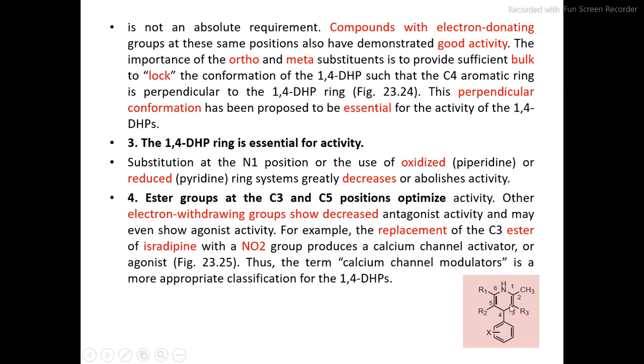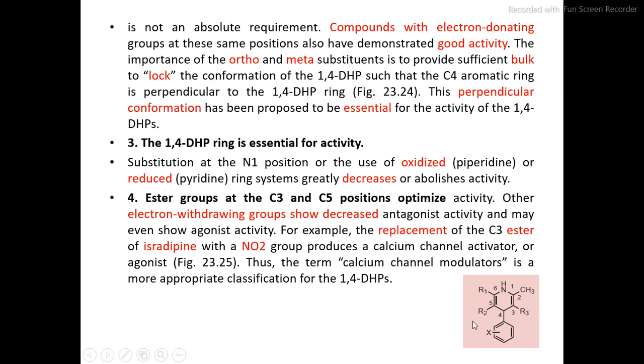Then the ester group at carbon number 3 and carbon number 5 position optimizes the activity. If we replace this ester group with another electron withdrawing group, then the activity decreases. For example, replacement of the C3 ester of isradipine with an NO2 group produces a calcium channel activator or agonist instead of a calcium channel blocker.